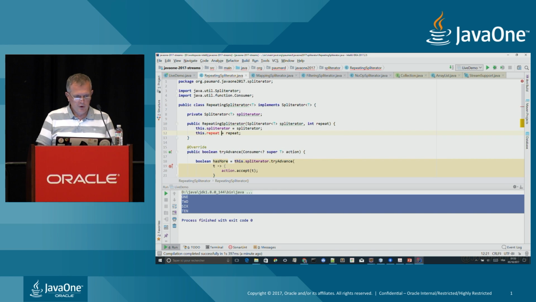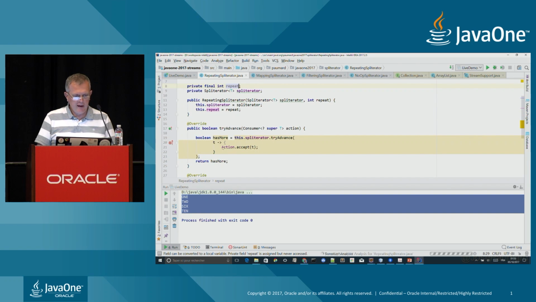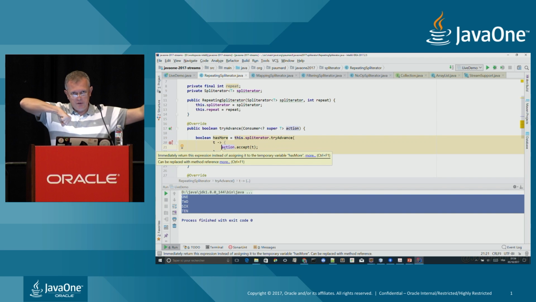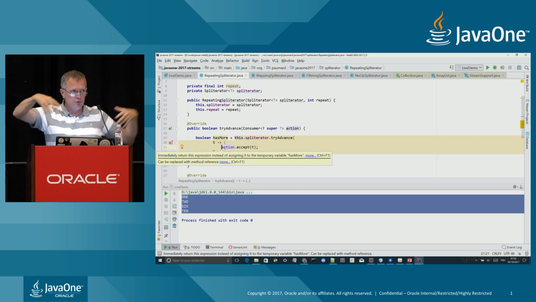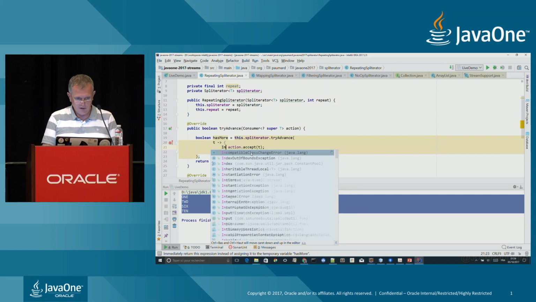Create the field. And then each time I get an object, what I want to do is repeat that object the number of times I'm passed. So if repeat is equal to 3, for instance, I want to repeat the incoming object 3 times. So I can do it, I guess, like that.